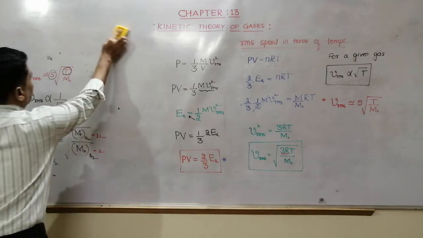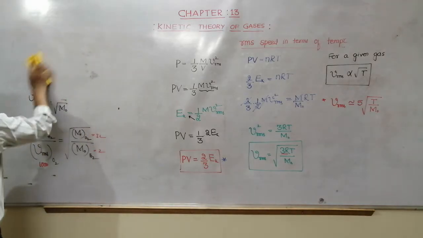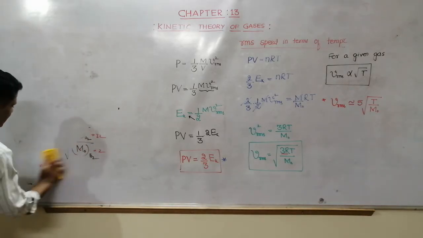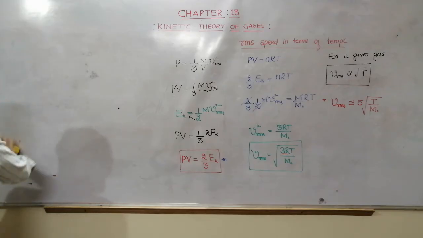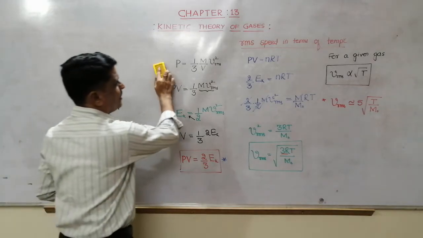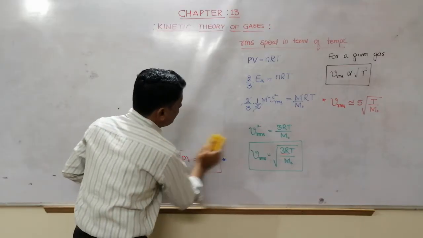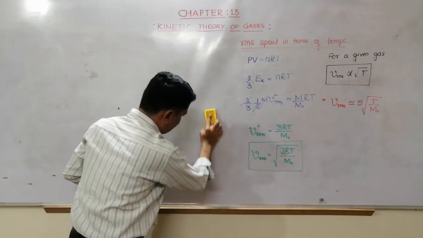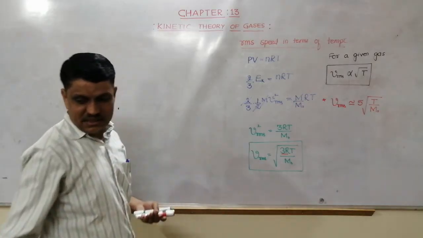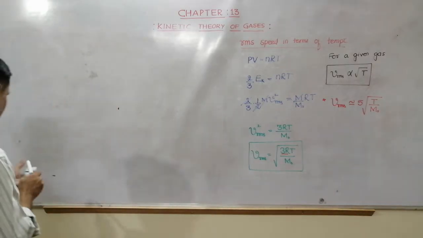Okay, so after this one, that is pressure exerted by the gas on the walls of the container and RMS speed in terms of temperature. Now the next is average speed.